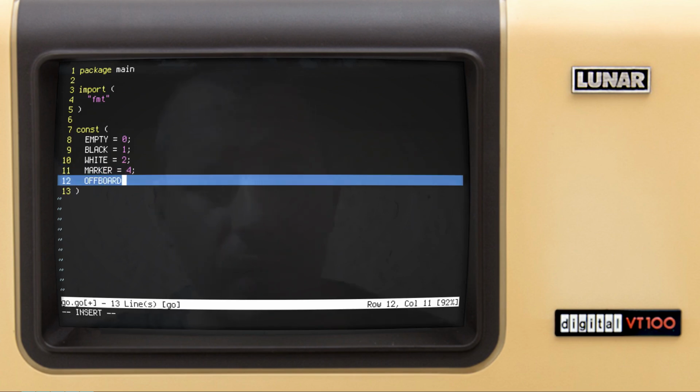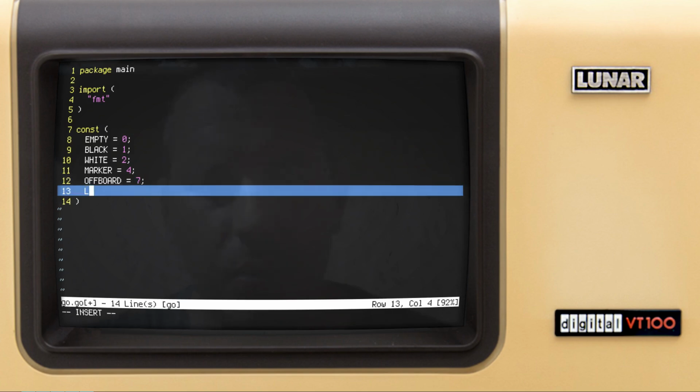Then we'll have the offboard value, let's make it 7, and also we will be marking liberties by the value of 8, again bitwise ANDing with the 8th bit. So hopefully that makes sense.